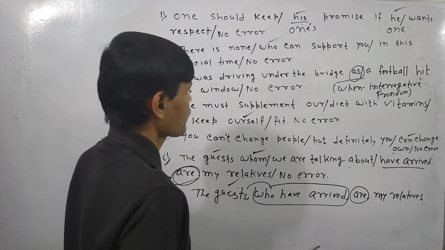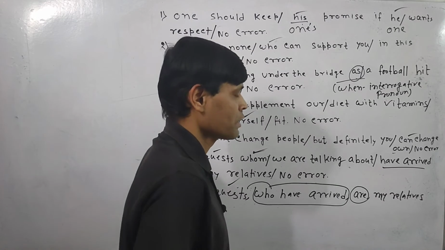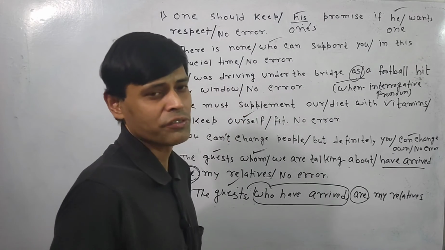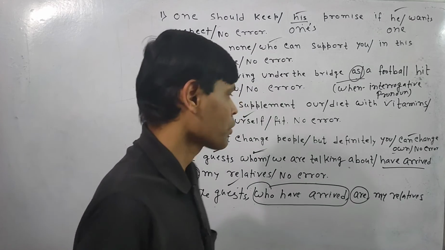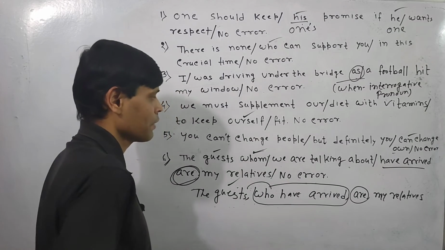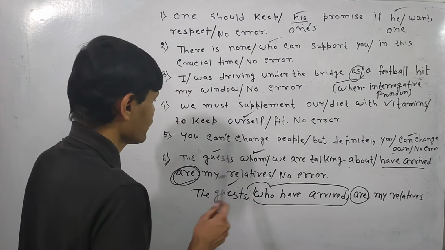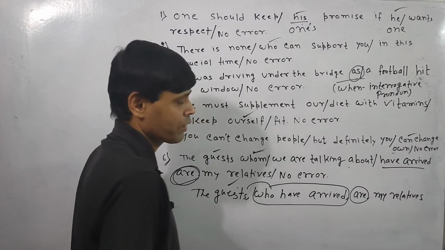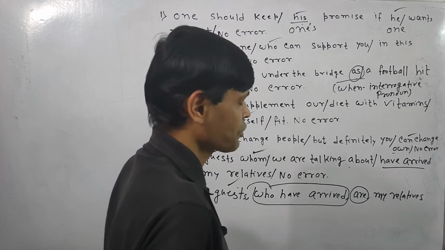I was driving under the bridge when some time is going to be mentioned. When should be used. When is functioning as an interrogative pronoun. Though it is functioning in the hard-force English as a linker, but still apparently when is called the interrogative pronoun. Now we must supplement our diet. Here is the mistake. SELF cannot be the singular, SELVS will be the singular. So if I just go to the next question, own is functioning here as adverb, not adjective. Own can be an adjective in some other sentence, but here it is functioning as an adverb.